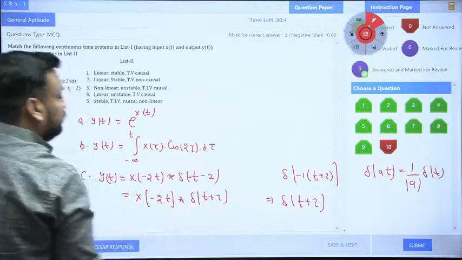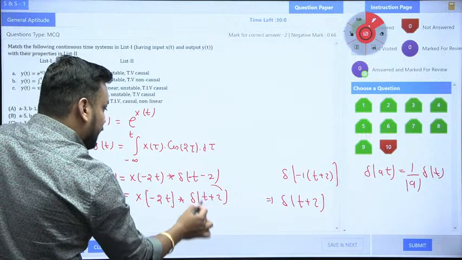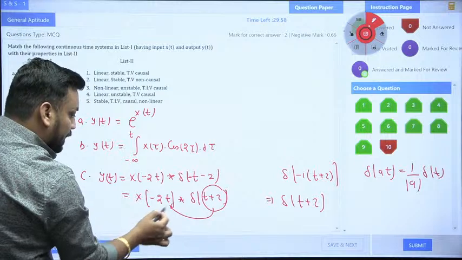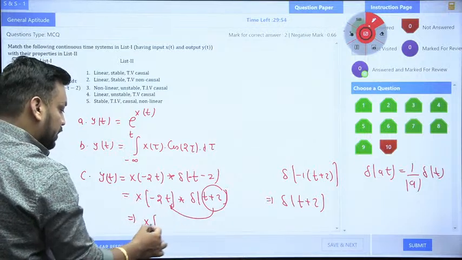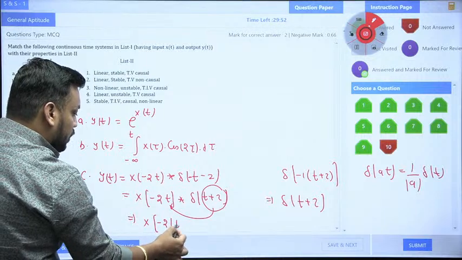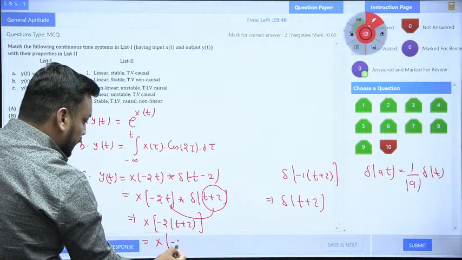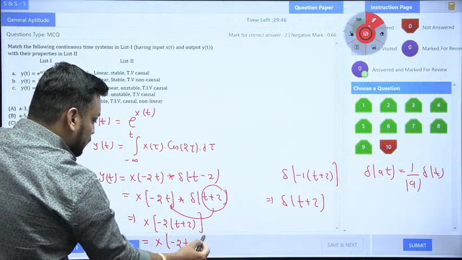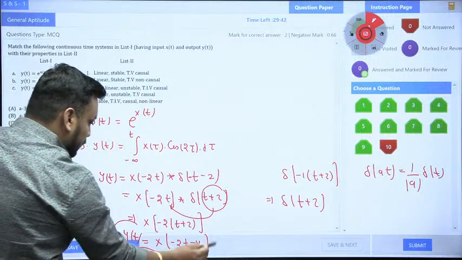Yes or no, guys? Now this entire t plus 2 you need to shift, replacing t. This is the delta impulse response convolution property. So the final answer is nothing but x of minus 2t, shifted by 2, minus 4. This is your final answer for the C of t, this is your final equation.